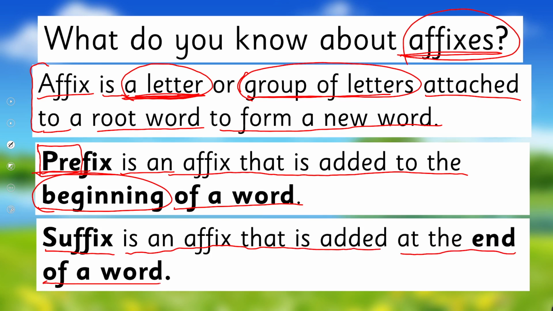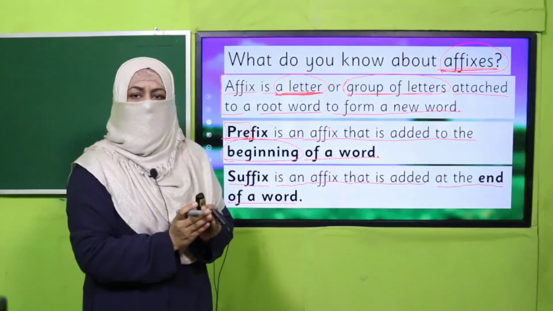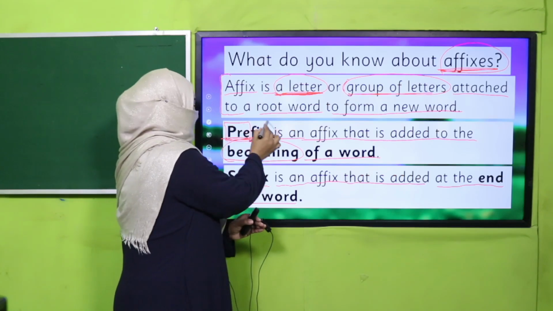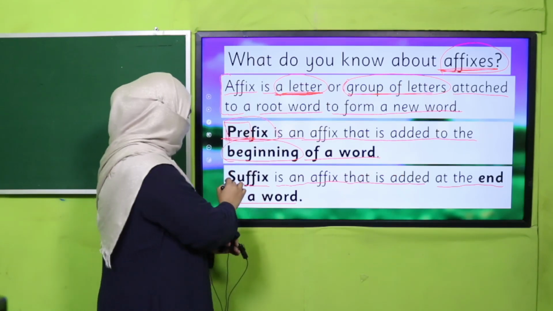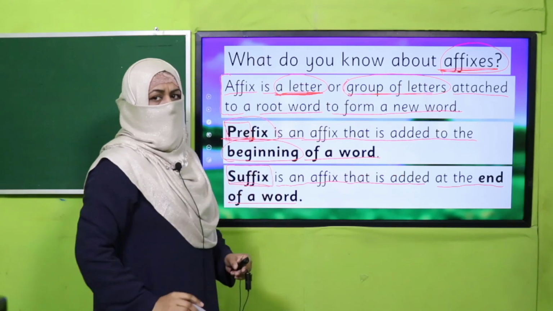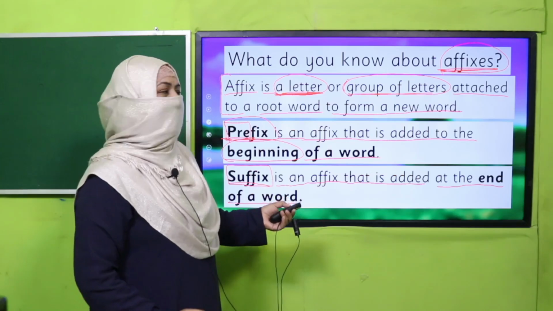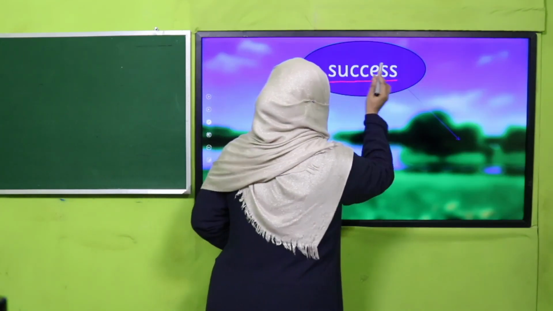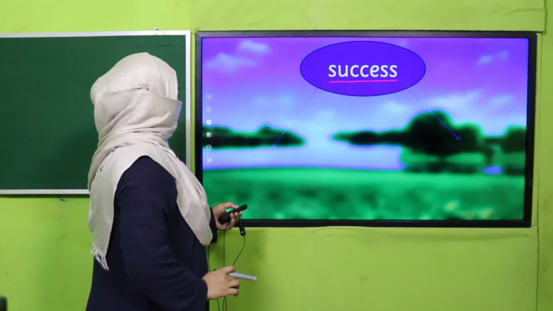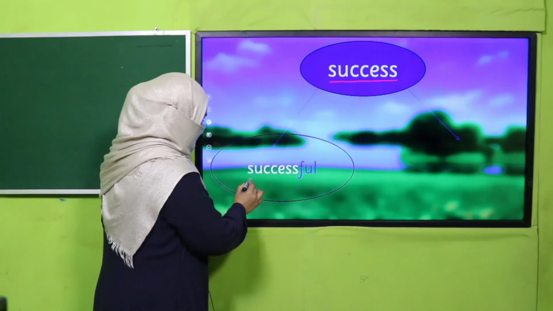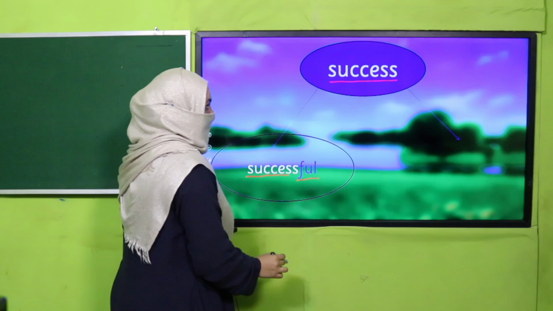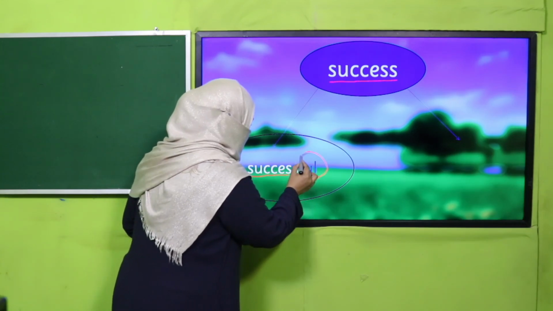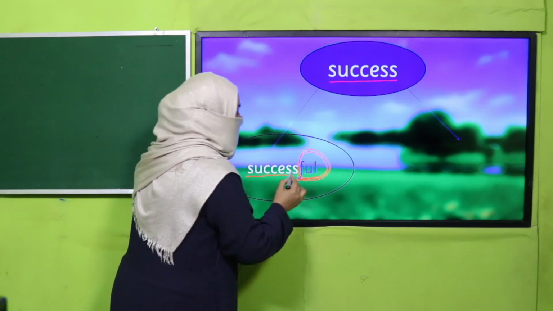Right? So affixes mean addition to a word. If it is before the word, it is prefix, and if it is after the word, it is suffix. Are you clear? Okay, I'm giving you an example. Here is the word. It's success. If I write successful, it means I have added something at the end of the word.